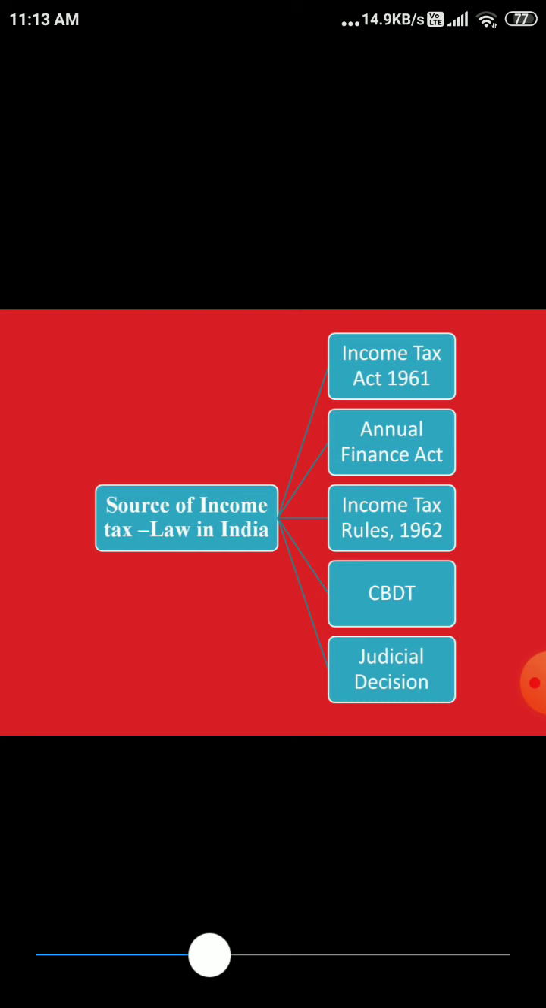So these are the five prominent, important sources of law which we have collected in our Indian income tax. That is the Income Tax Act 1961, the Annual Financial Act, the Income Tax Rules 1962, the Central Board of Direct Taxes, and then judicial decisions, right?